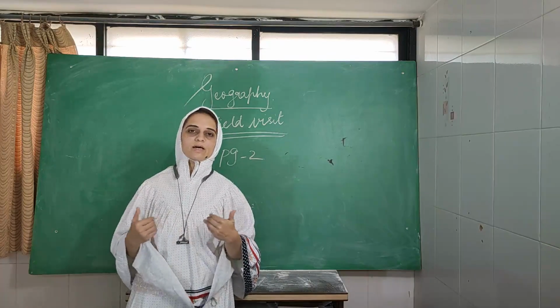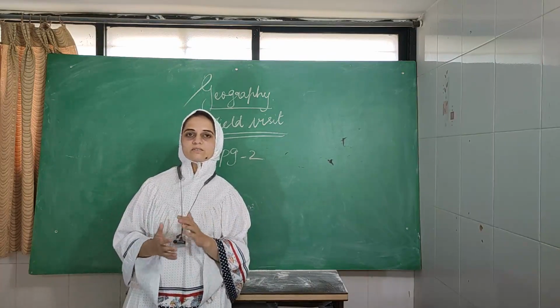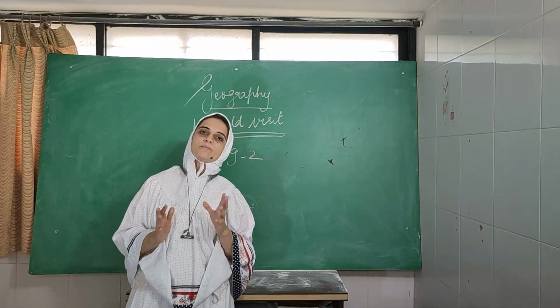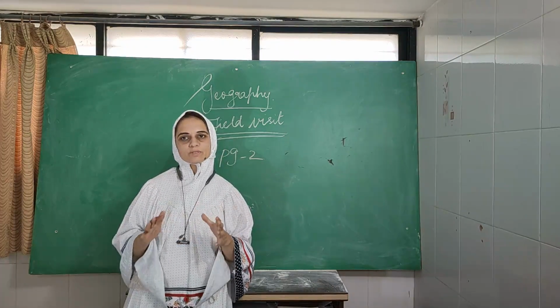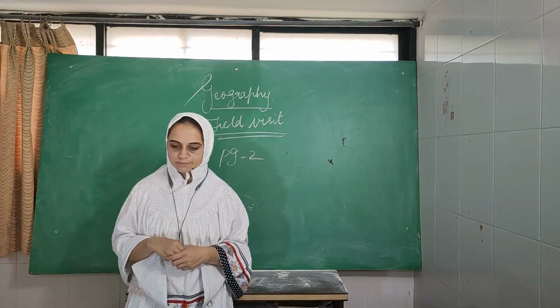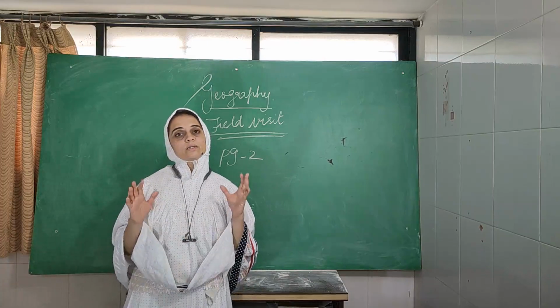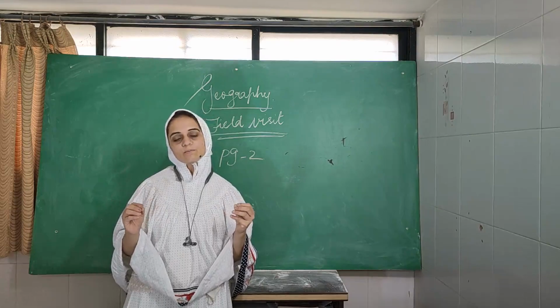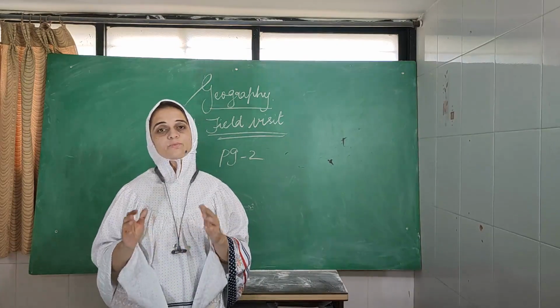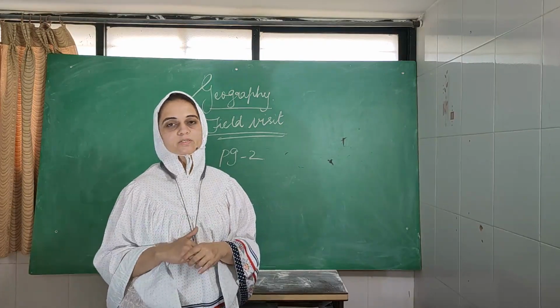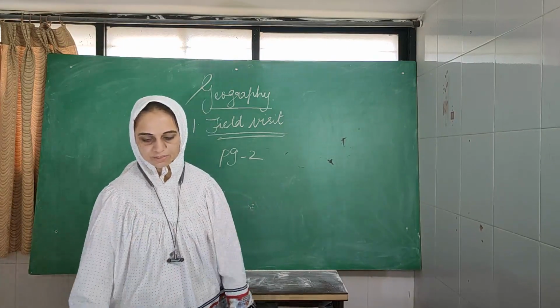Now what they have seen is thick vegetation with dense forest, and the same type of vegetation has been found here because these trees are situated upon the slopy areas and also on the mountains and hills. So here the vegetation is thick and the leaf structure is broad leaves, and this vegetation is called deciduous vegetation, or these trees are called deciduous trees.